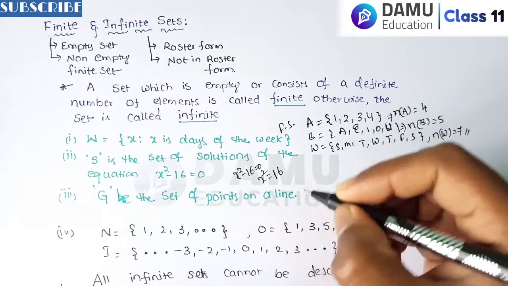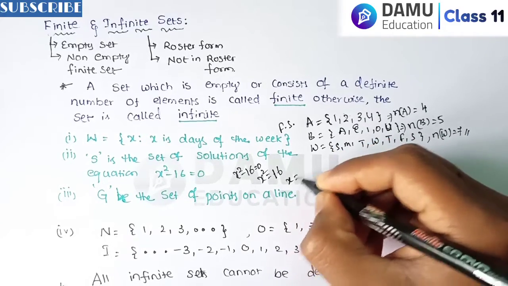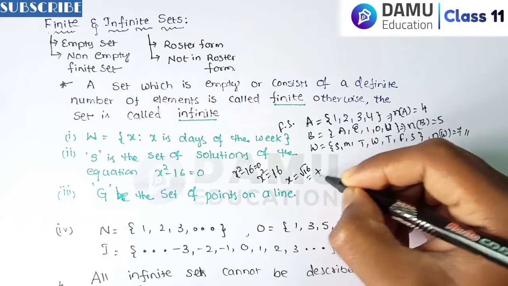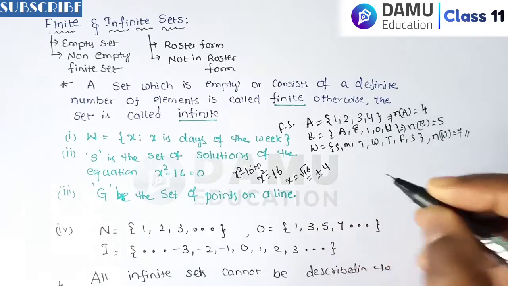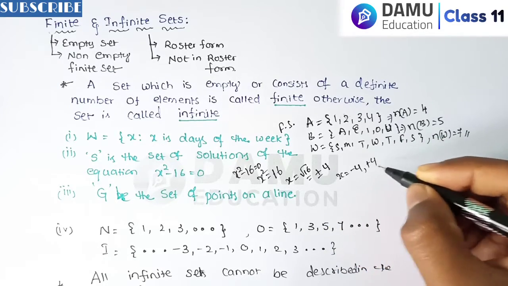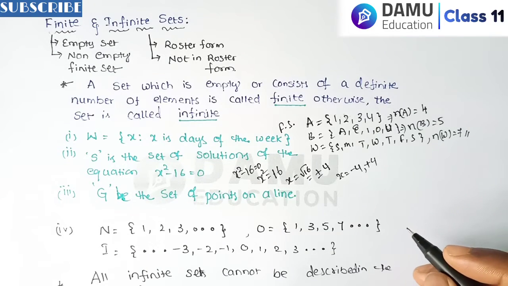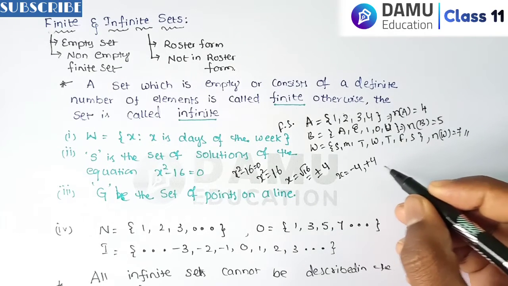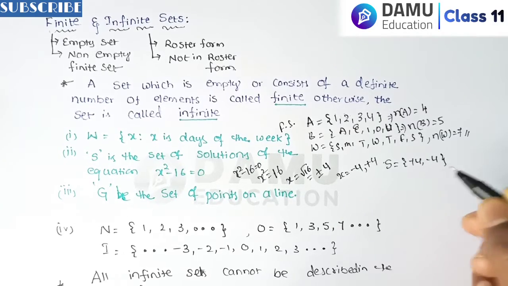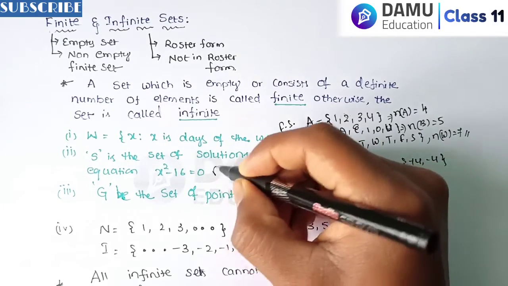Then x will be equal to the square root of 16. We will get it as plus or minus 4. 4 4s are 16. So x will be equal to plus 4 and minus 4. So these are the solutions. This is also a set, S equals plus 4, comma, minus 4. Is it finite? So this is also a finite set.